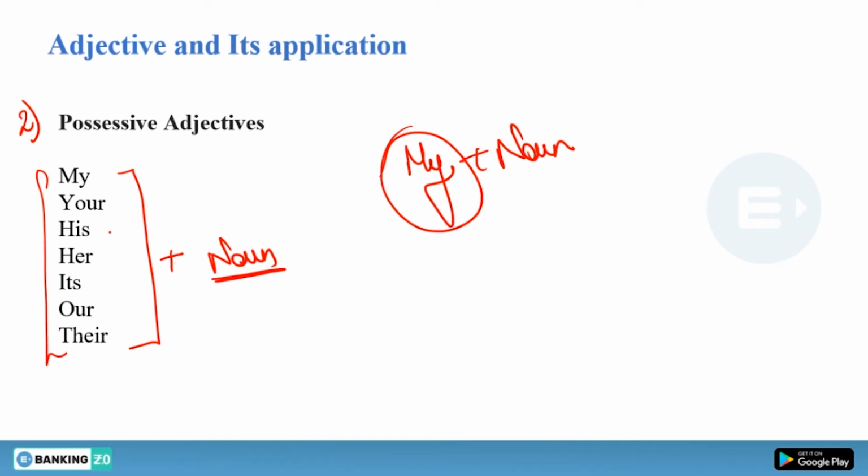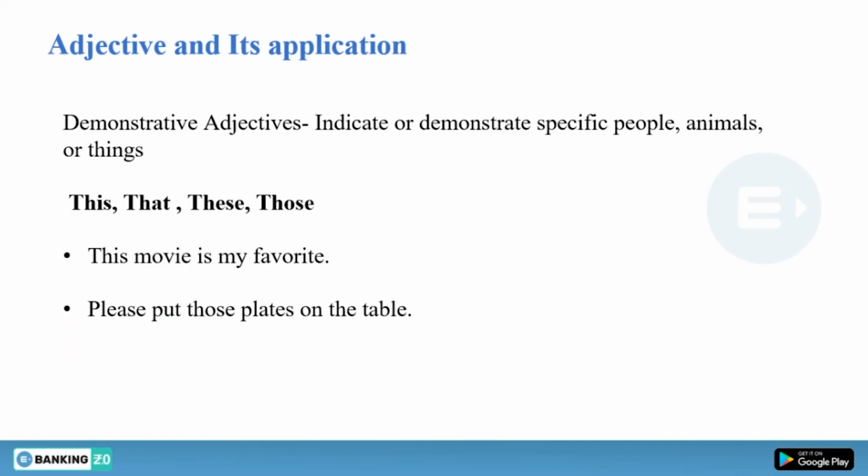Okay, all these things: my house, your house, his house, her house, its house. Suppose you have a dog, a pet, you can call it "its house." We use it for animals, for infants. We can use "its" in that sense also. Our house, their house, all these things. We have adjectives of quality and then possessive adjectives.